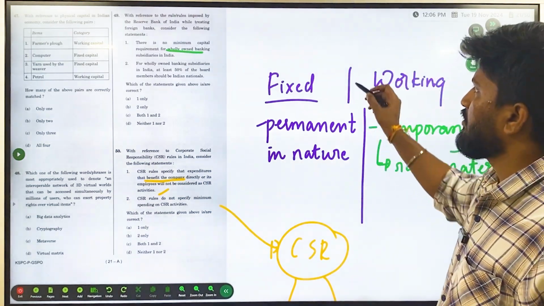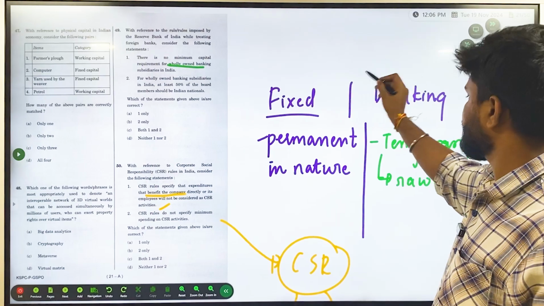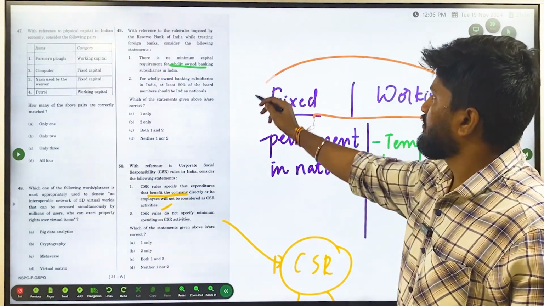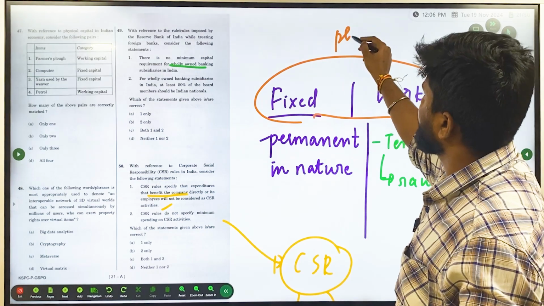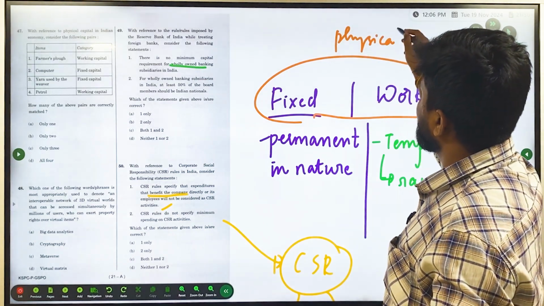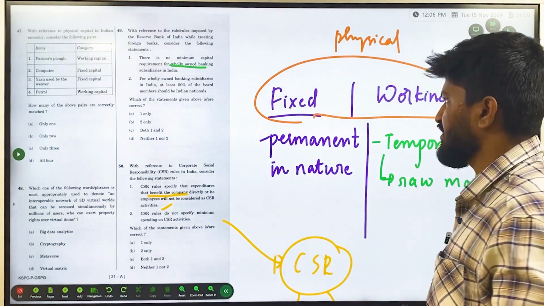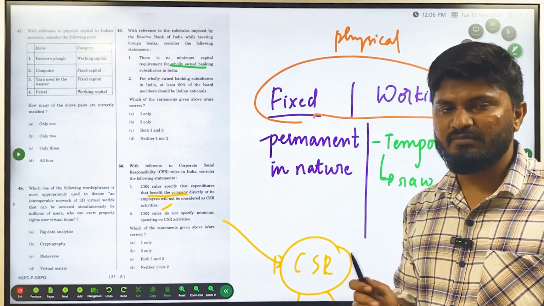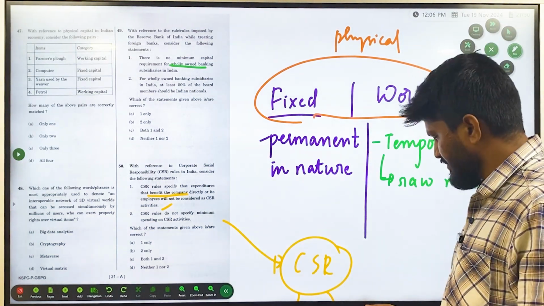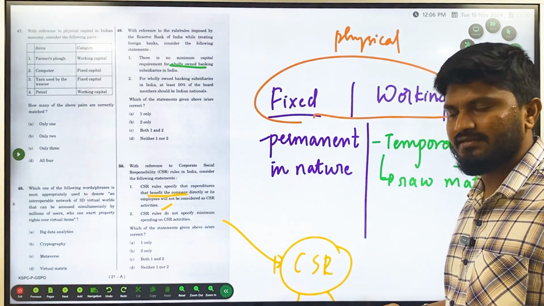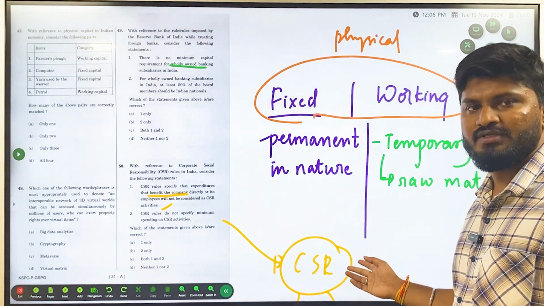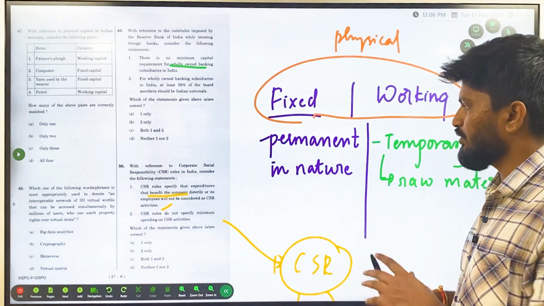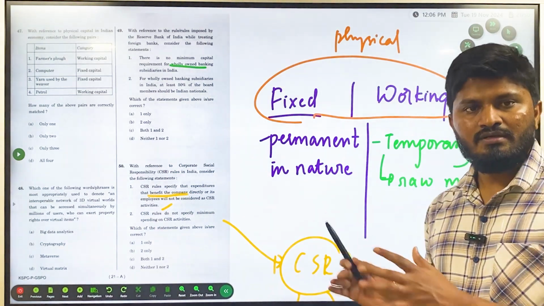It is talking about raw materials, and about physical capital. Physical capital is of two types. One is fixed and another one is working capital. What is fixed? It is permanent in nature. This LED screen is permanent in nature. Once you buy this, it is not going to get wasted within a year or so. So you are using this as an investment for other things.